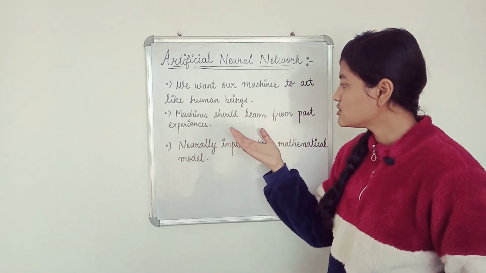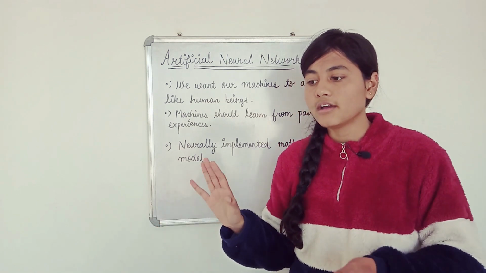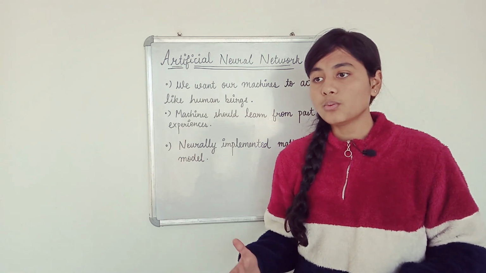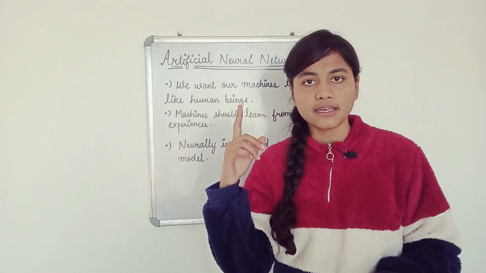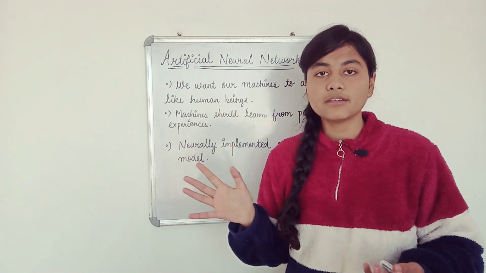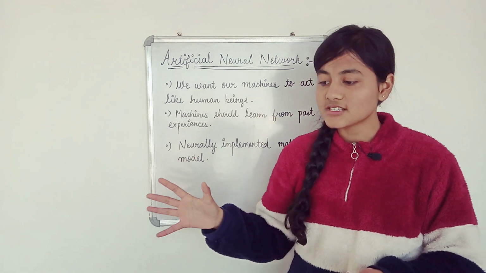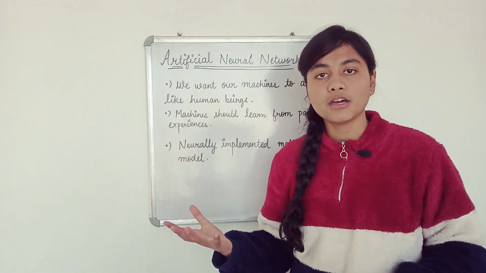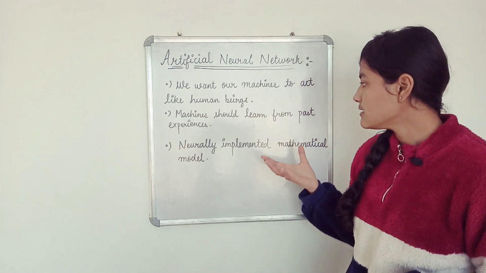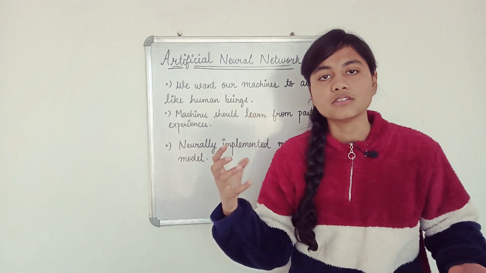Second is the machines should learn from their past experience. Let's take this example: if you touch something hot, your finger gets burnt. Okay, so what is happening there? We are registering this thing again inside our head, that if we touch something hot, we will get burnt. So from next time, whenever we have this situation or this scenario in front of us, what will we do? We will not touch that again. So what we are doing here is we are learning from past experience, okay? And this is what we want our machines to do.